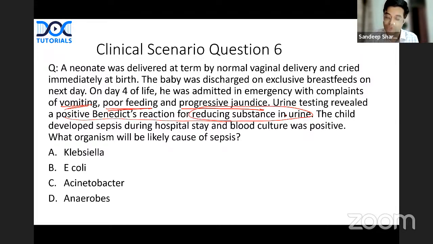This is the first clue. Child developed sepsis during hospital stay. Second clue. Blood culture was positive. What organism will be the likely cause of sepsis in this child?